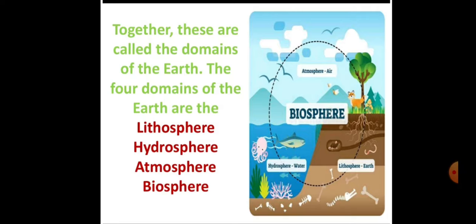First of all, we should know what we mean by the lithosphere. Lithosphere is the upper crust of the Earth, and hydrosphere represents the water bodies present on our Earth. Atmosphere is the thin layer which surrounds us. All these three connected together make the biosphere, and the biosphere is very important for living beings.